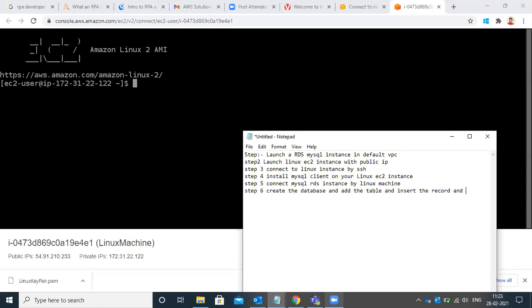Pratik, that last sixth step is there, no? That step will only be done by the developer. Devesh can do it very quickly. The first five steps are the responsibility of the AWS admin or a database admin. The last step, creating a table, creating the records, doing the queries and all those, it's not my job. My job is only to create the database and hand it over to the customer.